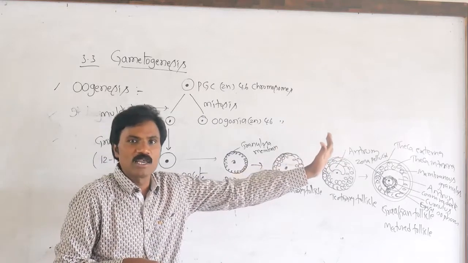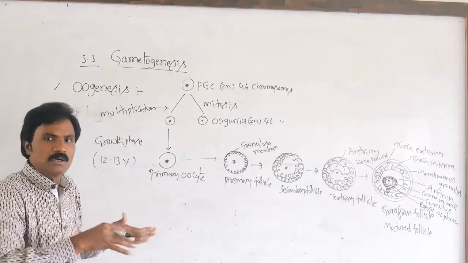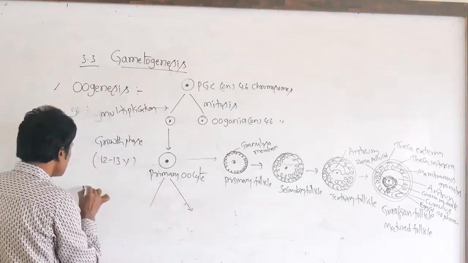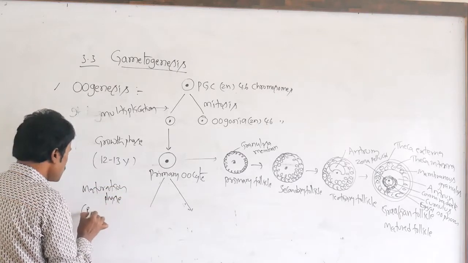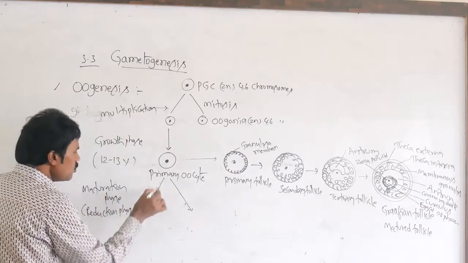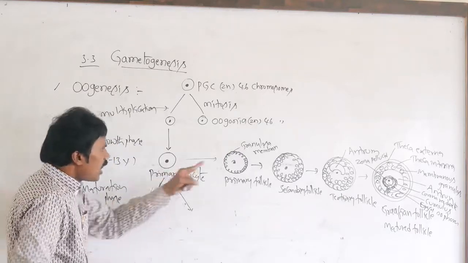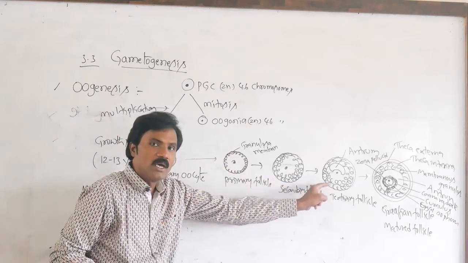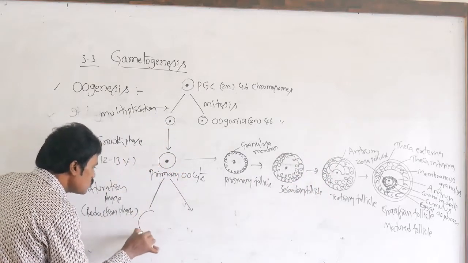Whenever it reaches the Graafian follicle, it is ready to undergo meiosis, the reduction or maturation phase. That means the reduction takes place. In this, there is unequal division. In meiosis 1, just as I said, after it is completed, what happened? It forms into the secondary oocyte.